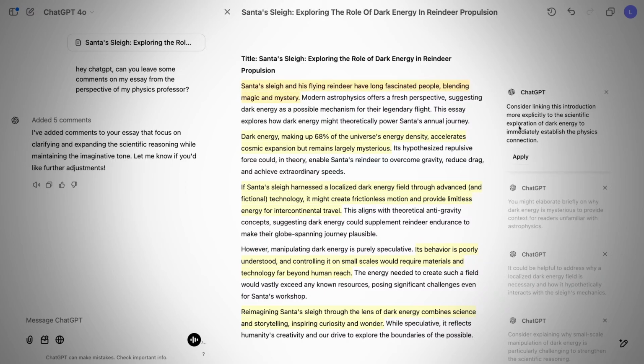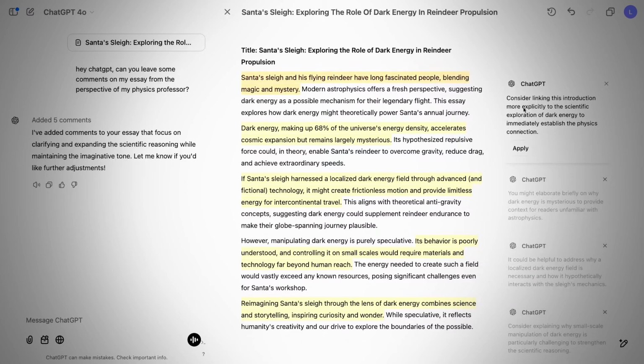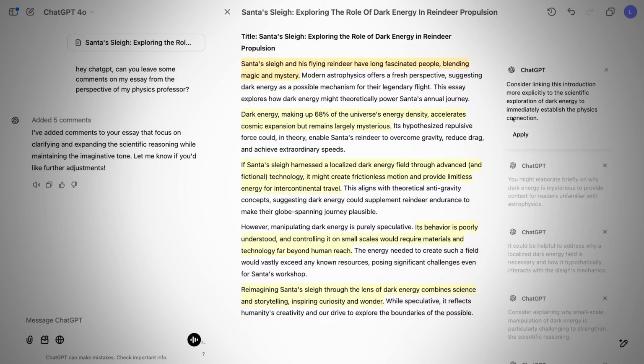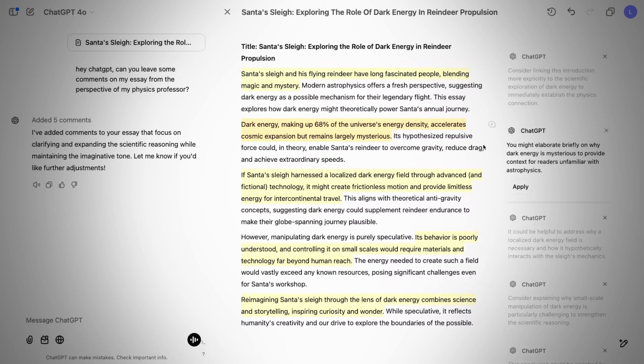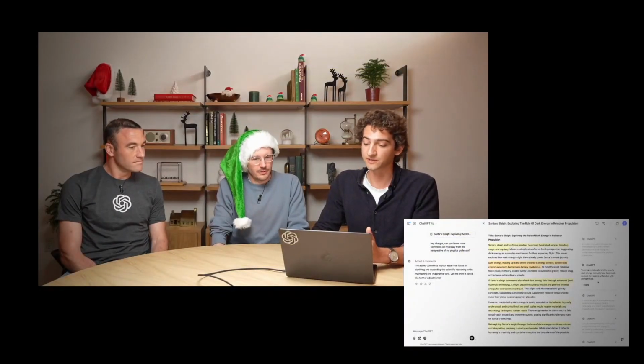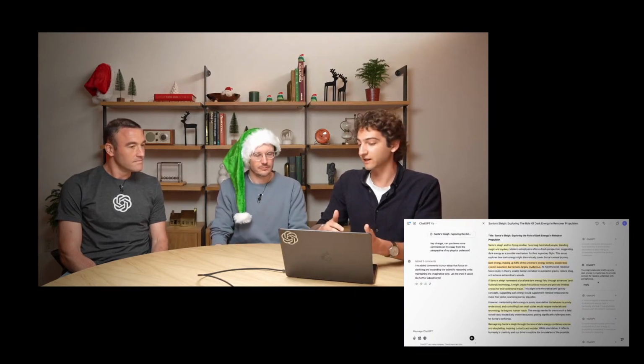Yeah, I'm looking at these. These are pretty good feedback. Consider linking this introduction more explicitly to the scientific exploration of dark energy to immediately establish the physics connection. But it didn't just respond to that in chat. It selected Santa's sleigh and his flying reindeer have long fascinated people, blending mystery and magic. OK, so it's picking out sentences that it wants to give you feedback on and then writing the specific feedback per sentence. Exactly. And helpful. Each of these comments, I can have an apply button. And so clicking apply would allow ChatGPT to go through and apply the edit as it sees fit. And of course, I could then reject that edit if I wanted to.